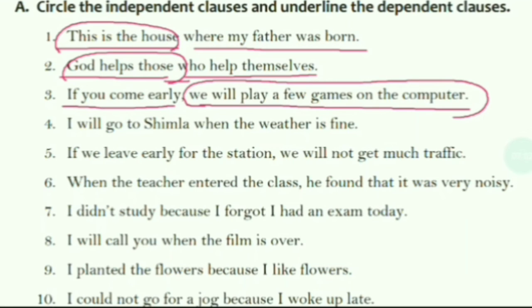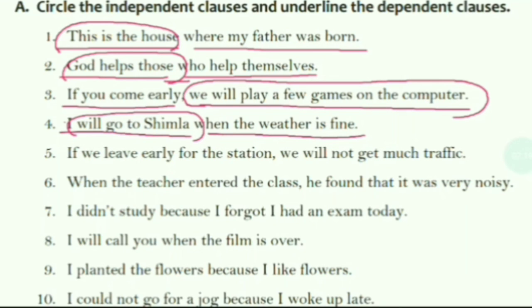The fourth one is, I will go to Shimla. This is the first clause. When the weather is fine, this is the second clause. The independent clause is I will go to Shimla. It's making complete sense, whereas this clause needs the other one to make complete sense.